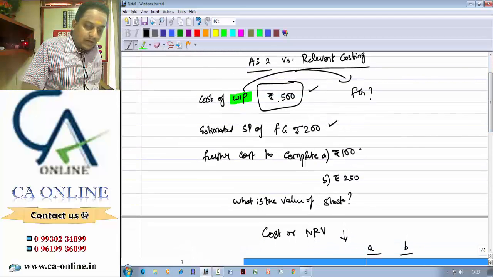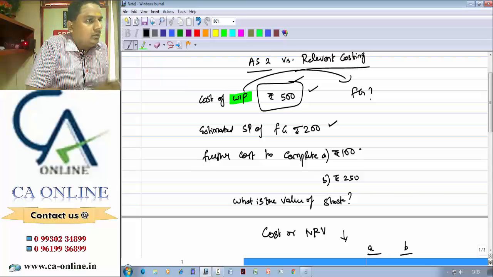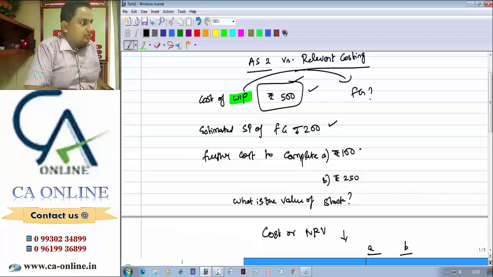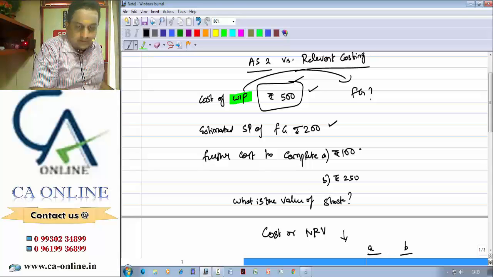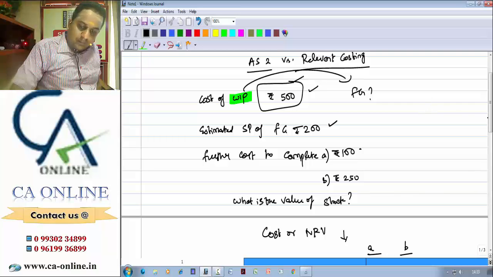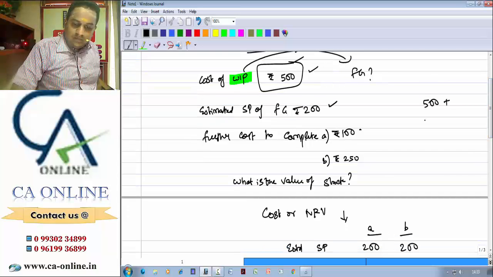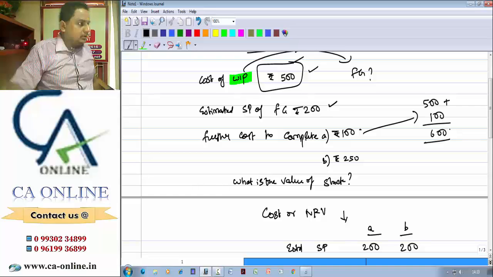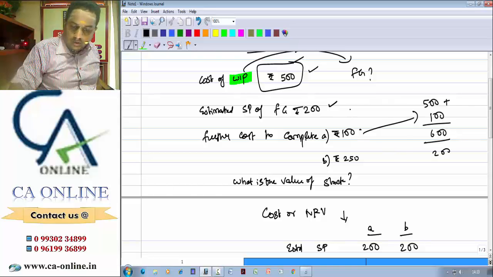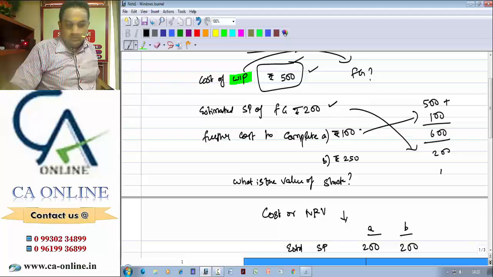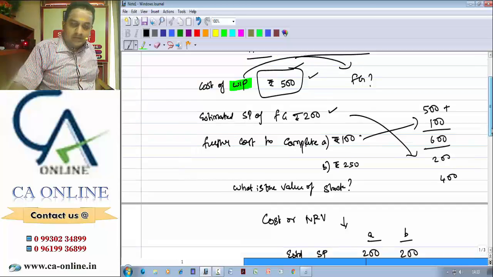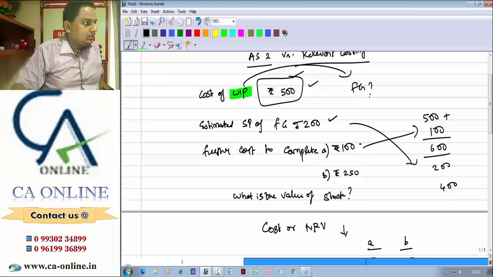Suppose if you throw this product as it is, what will happen? How much will be your loss? 500. That is, you are not completing the finished product. You throw the product as it is in the dustbin, you will be losing 500. Suppose if you complete the product, 500 plus you spend another 100, totally you need to spend 600 and you will be getting 200. What will be your loss? 400. So now you can understand, initially we had a doubt whether we should complete the product or not. Now we can tell we need to complete the product.